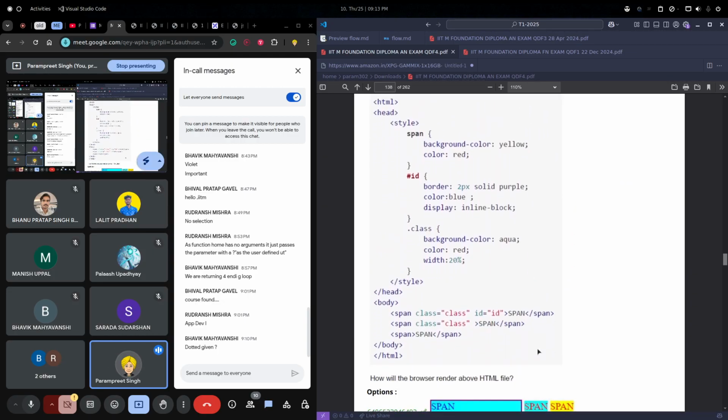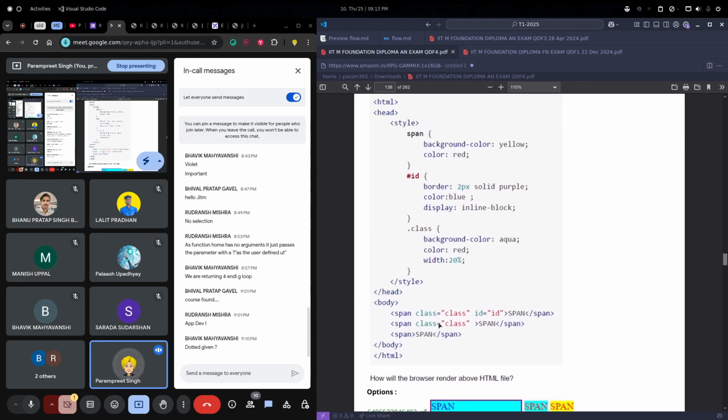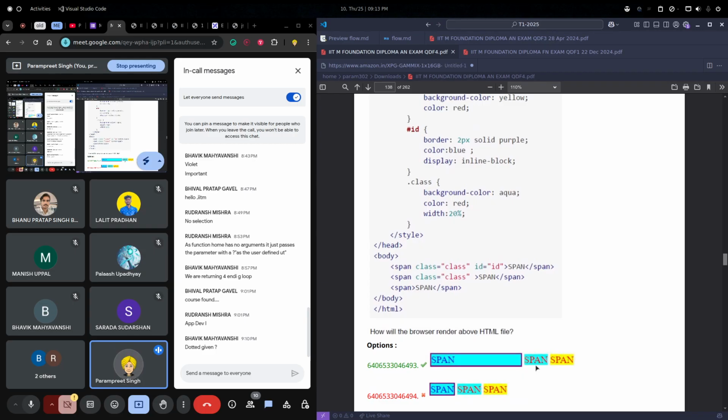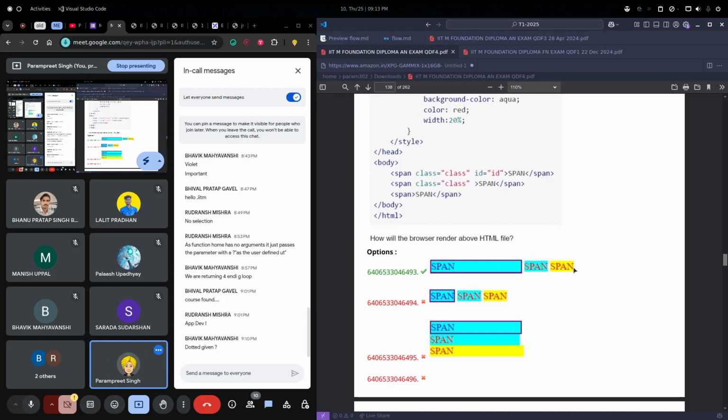So span will have some kind of this, right? A 2 pixel solid purple border, the color will be blue and the background color will be aqua. Then we have a span with the class, so that will have these three things, background and these other things. And the last span tag will use these styles: background color is yellow and color is red. Basic thing, but if you do some practice you will get the clarity. Is it clear how this output is there?